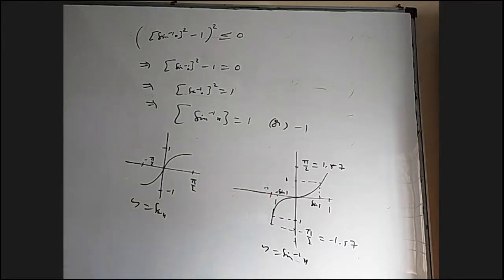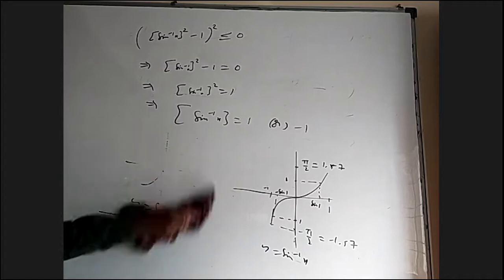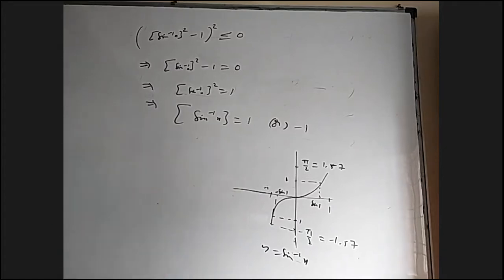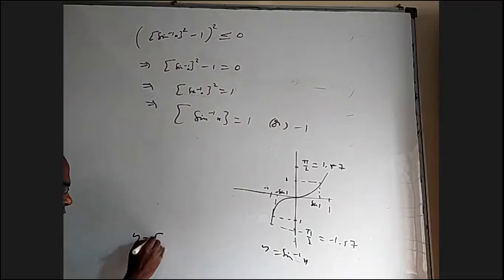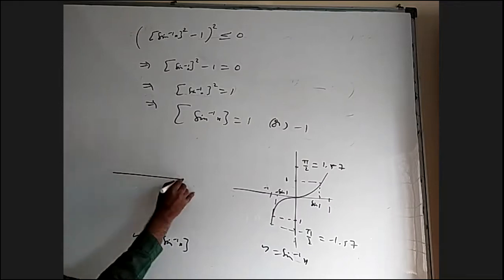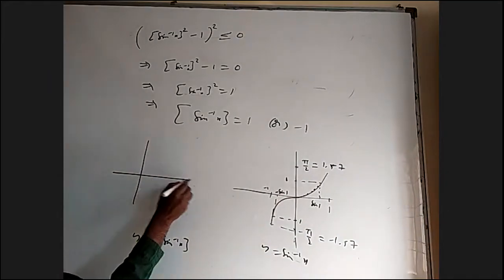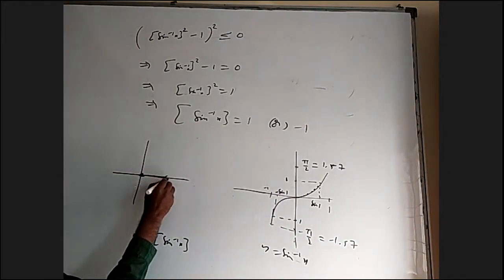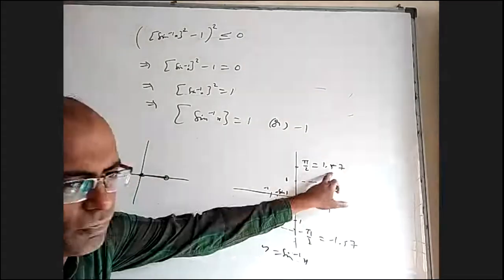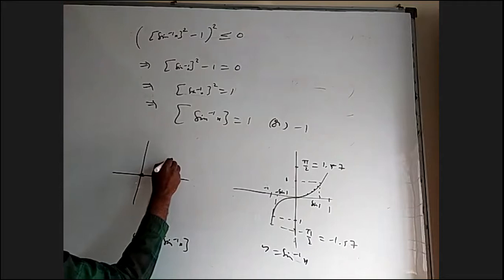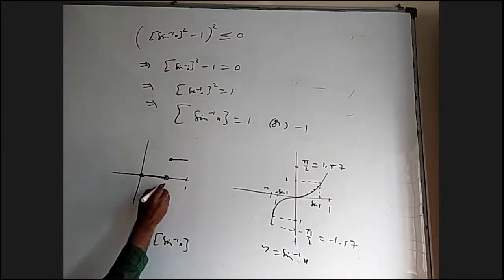Now, what do I want? I want to draw the integer part of this graph now. I'll erase this. This is the graph of y equal to sine inverse x. What is the graph of y equal to integer part of sine inverse x? All these values which are between 0 to 1, integer part will be 0. You'll get step 0. But at sine 1, it will be 1; till 1.57, integer part is 1 only. So next I will be getting step 1. So between sine 1 and 1, everywhere it is 1 only.